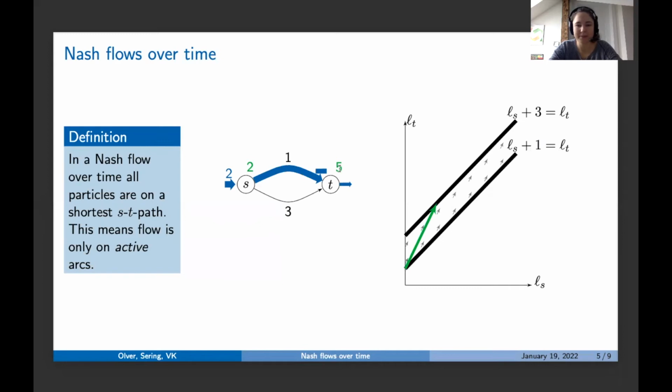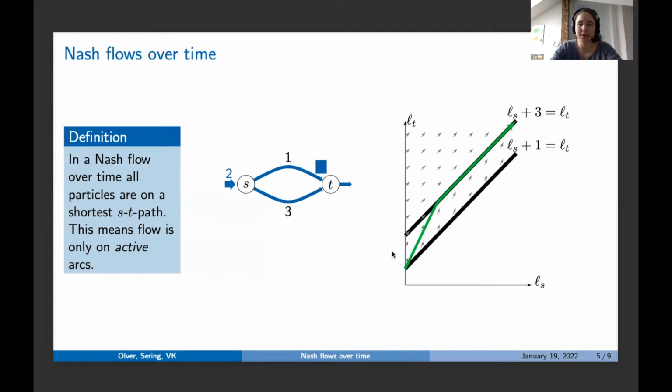So this means now both arcs are active and they both have the same length. So this waiting time should not increase further, because then this arc would become inactive and particles on it would be foolish to wait in this long queue instead of going along the bottom path. So this means flow will split up 1-1 now. The waiting time here will stay constant. And here, no queue will build up. They will just proceed.